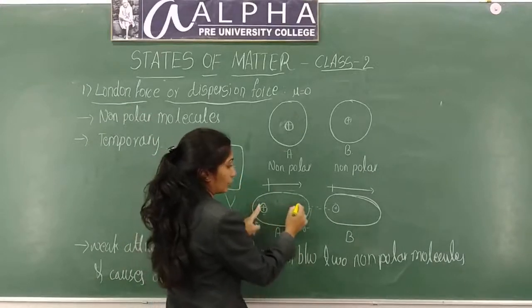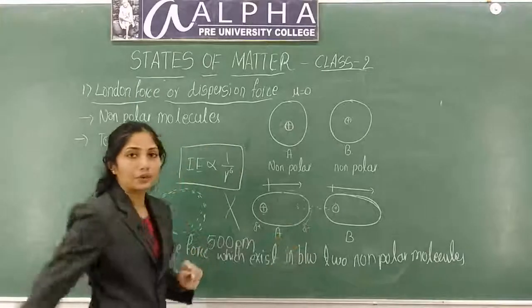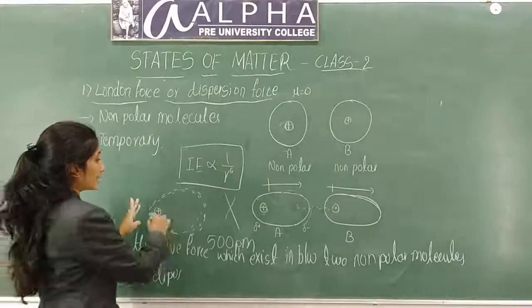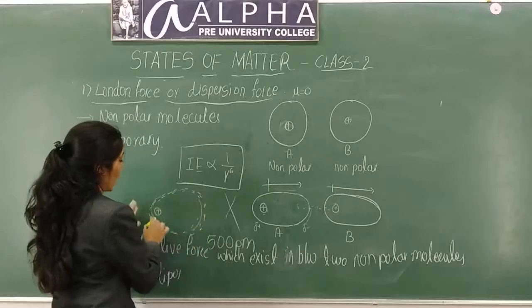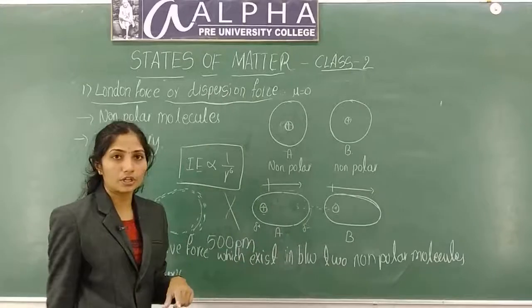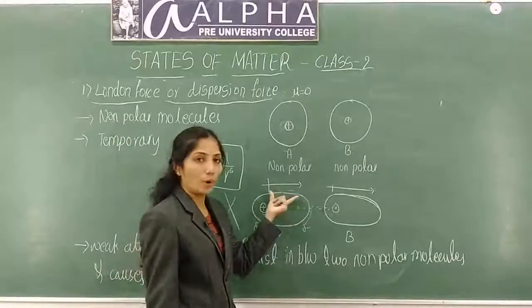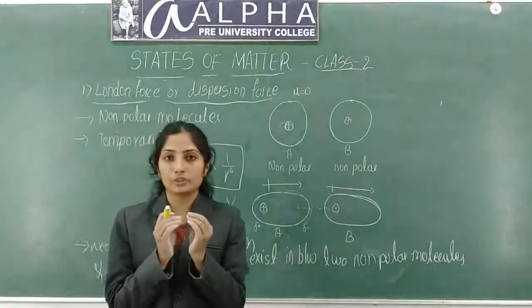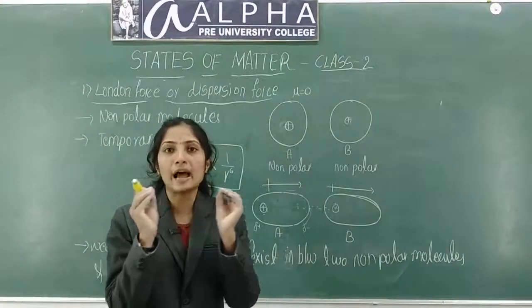Positive charge comes to one side, negative charge goes to the other side. There will be unsymmetrical distribution of electrons. Electrons will be more here compared to here. This side electrons are less, this side electrons are more, which induces a dipole. Polarity will be induced. Polarity means charges separate.